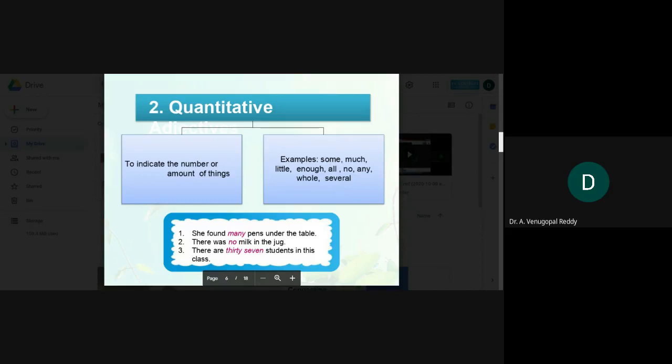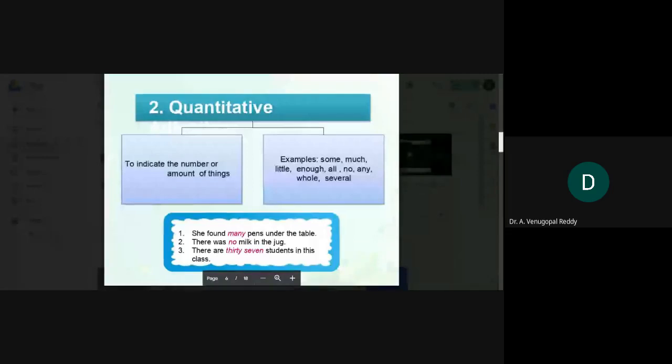She found many pens under the table. There was no milk in the jug. There are 37 students in this class. In the first sentence, many. In the second sentence, no. In the third sentence, 37. These three adjectives are known as quantitative adjectives. They describe the quantity of something.